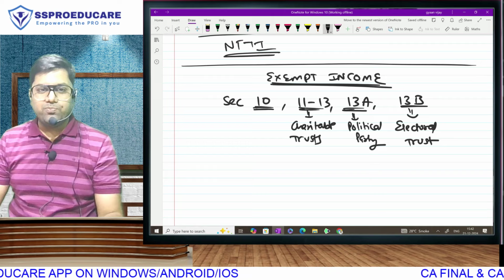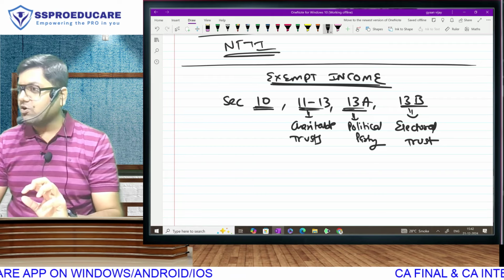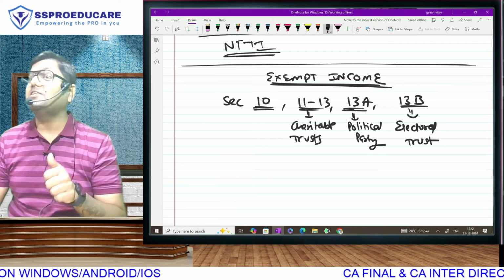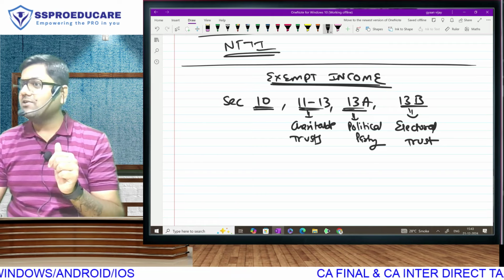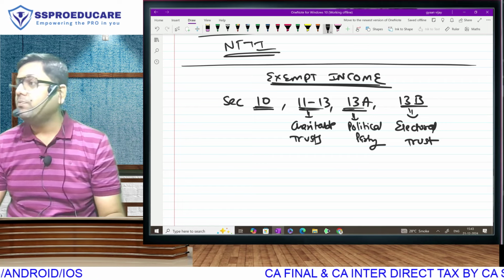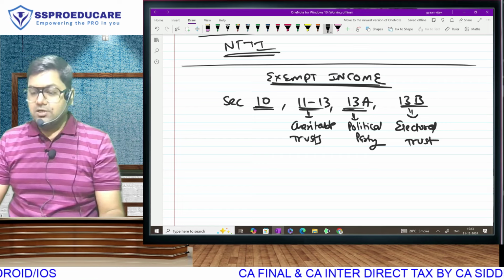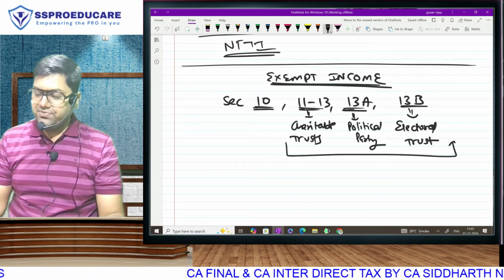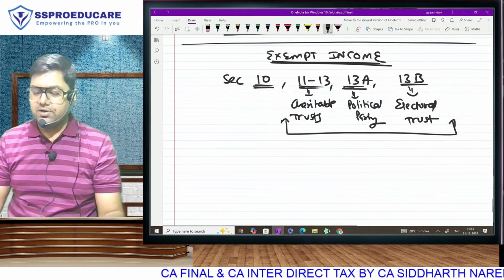You and me are too poor and middle class to understand the concept, but every big industrial house of the country, for example, there is a Tata Electoral Trust, there is a Reliance Electoral Trust. They accumulate funds in the trust, and from that they distribute money to political parties. So these organizations will get tax exemption under sections 11 to 13B.